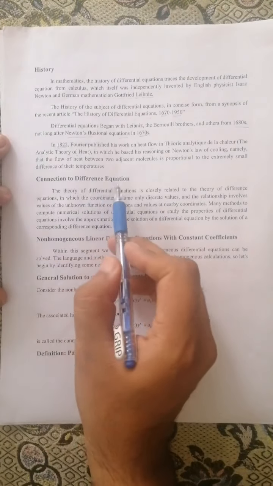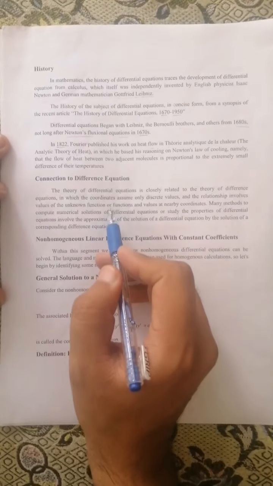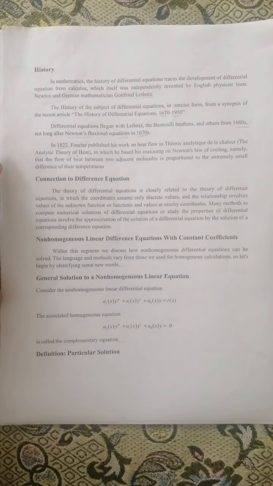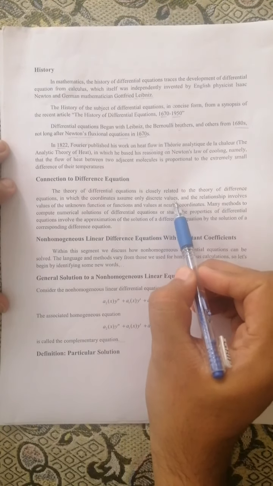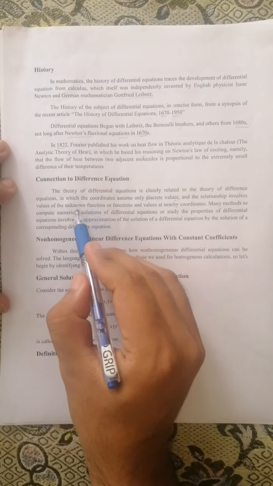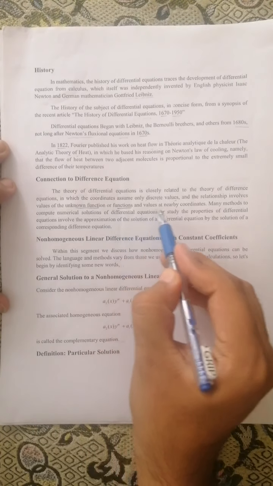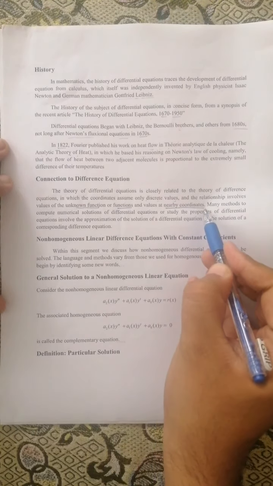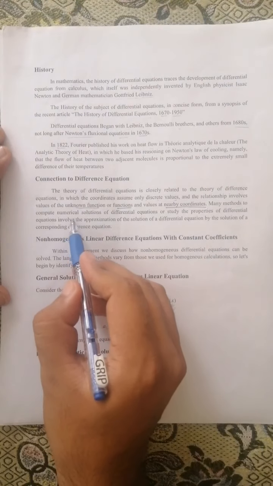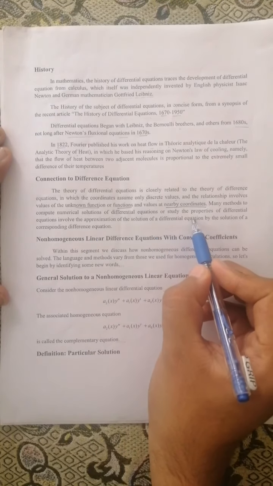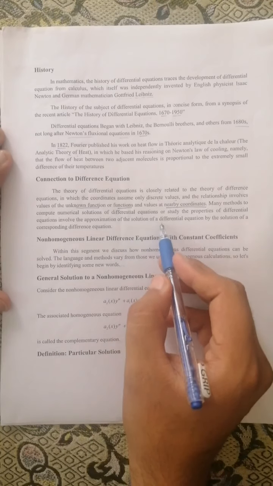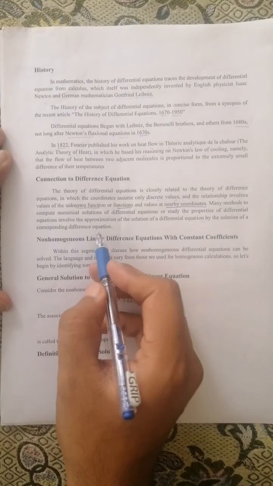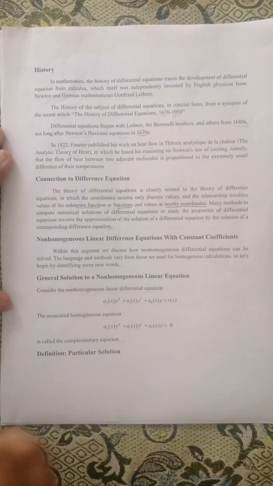Now, its connection to difference equations. The theory of differential equations is closely related to the theory of difference equations, which assume only discrete values, and whose relationship involves only the unknown function or functions and values at nearby coordinates. Many methods to compute numerical solutions of differential equations or study their properties involve the approximation of the solution of a differential equation by the solution of the corresponding difference equation.